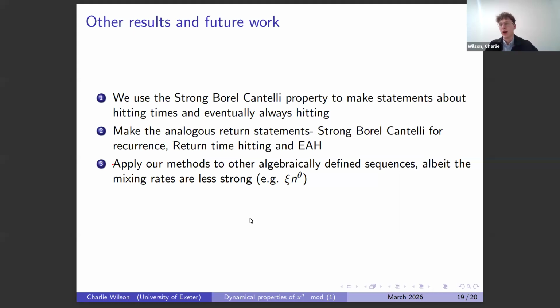The issue here is we don't have the same level of mixing, and we don't have quite the same measure preserving statements. So we have to be careful about how we shrink our sequences and shrink our sets that we're trying to land in. But we're able to say something about those.